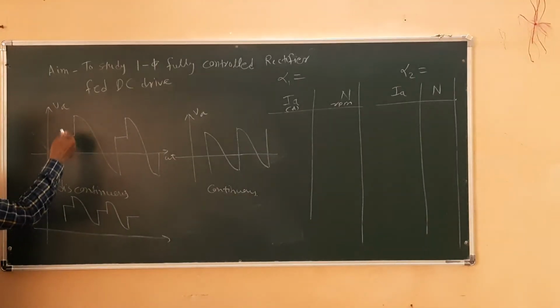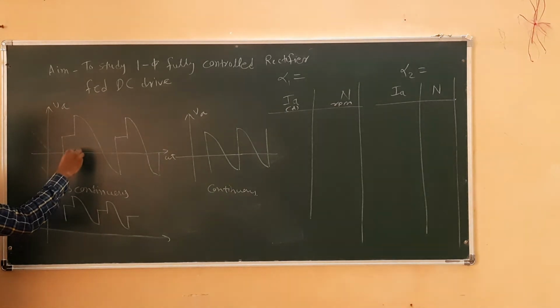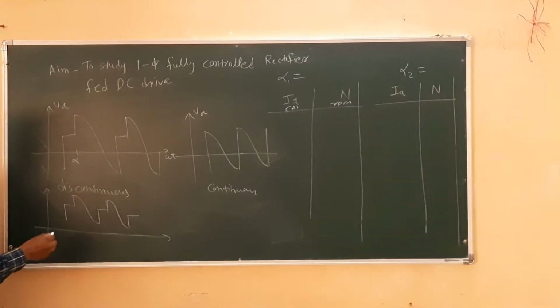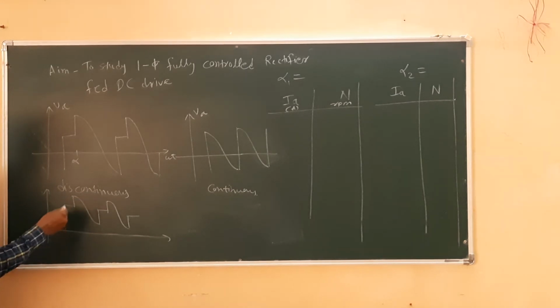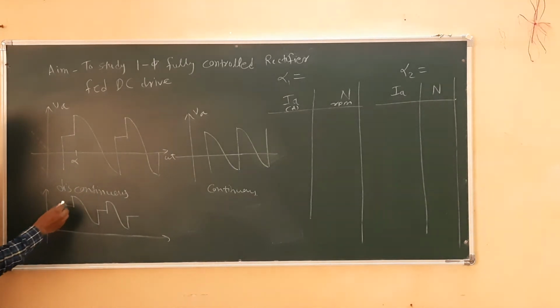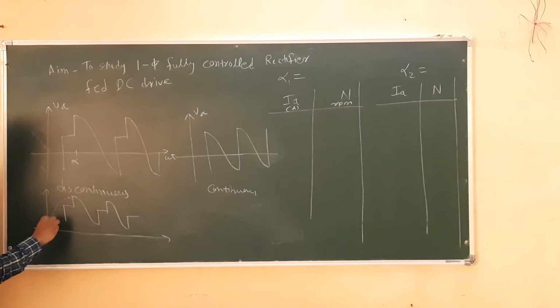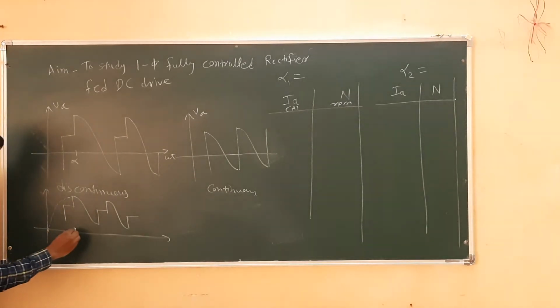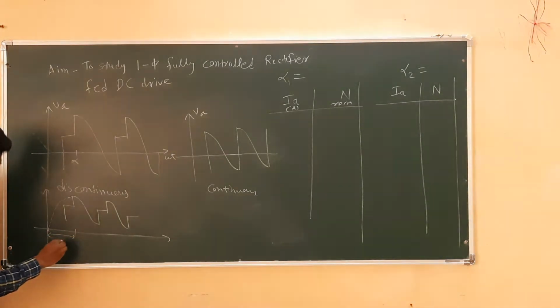For the theoretical waveform, we know that the firing angle is this. But for this waveform we cannot calculate the firing angle, because the firing angle is measured from the zero instant. For that we have to project this waveform on the y-axis, and from this zero instant we have to measure the firing angle alpha.